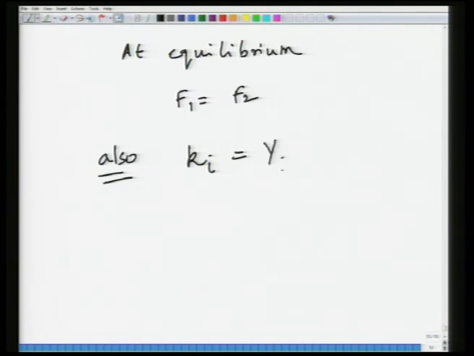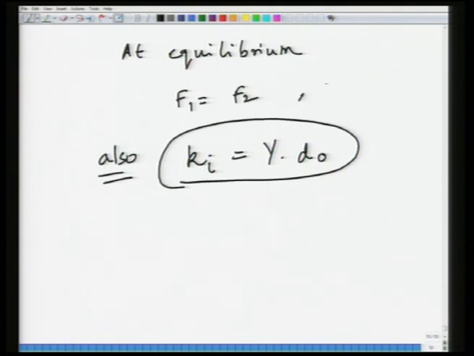If Y was the modulus of elasticity and d0 was the separation distance, then this K_I becomes equal to Y d0. At equilibrium F1 is equal to F2, so we match the two equations: qE is equal to Y d0 times d. This K, the spring constant, refers to the equilibrium distance.